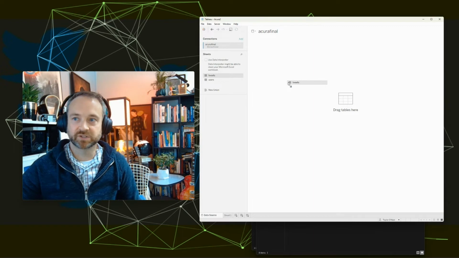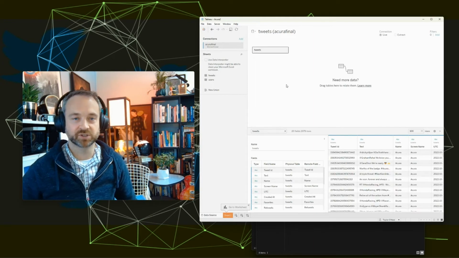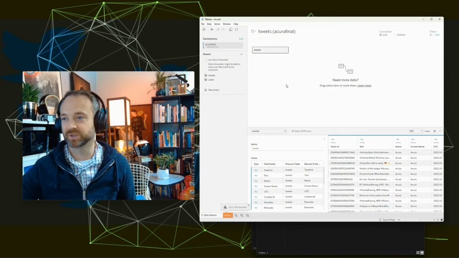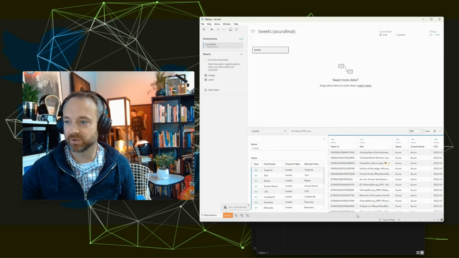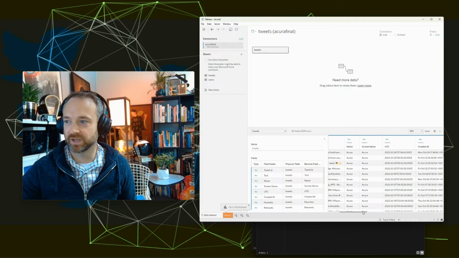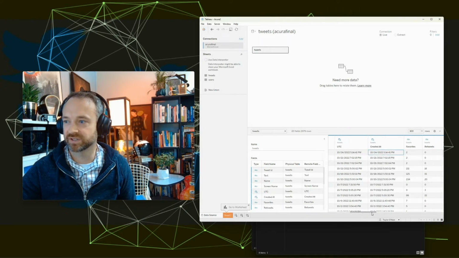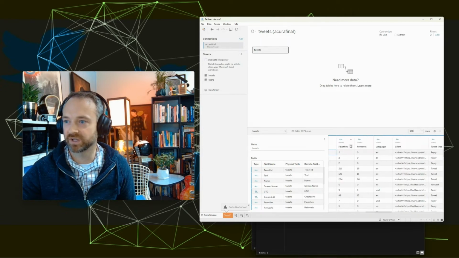Drag that tweets table there. That other table is just going to be Accura's profile info repeated, since this is just about their tweets, so we just need that first table. We're going to go through here like we normally do and clean up anything that is not the correct data type. So that is our universal time zone data there. Those are date times, since it has the hours, minutes, and seconds as well.